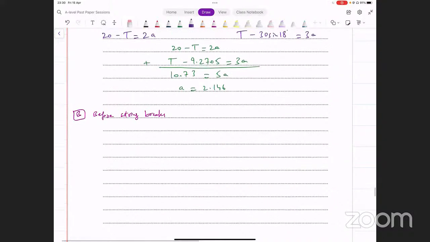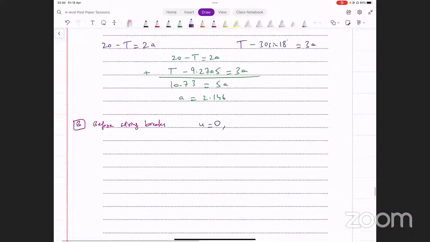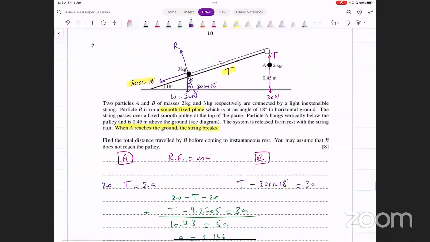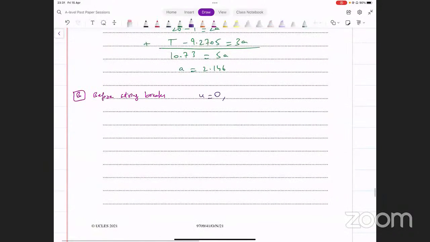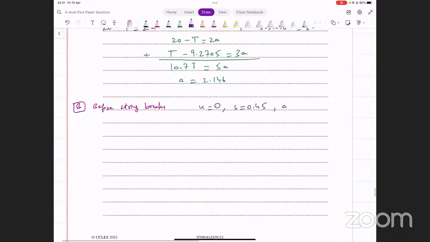What do we know? We know the initial speed. Both particles were released from rest, right? Yeah, so the system is released from rest. So the starting velocity, the initial velocity, is 0. The distance that it's going to travel is 0.45 meters. And now we also know the acceleration. That's going to be 2.146.